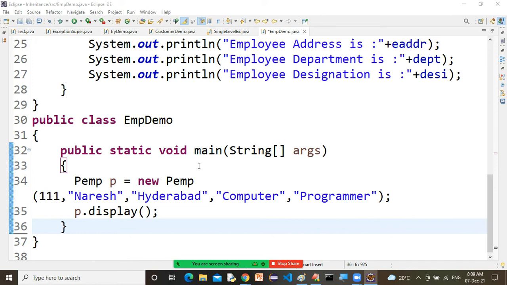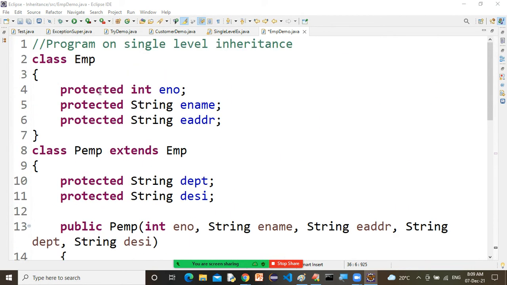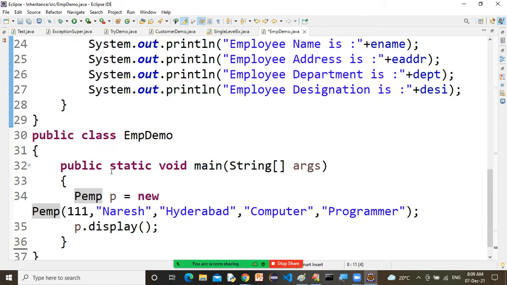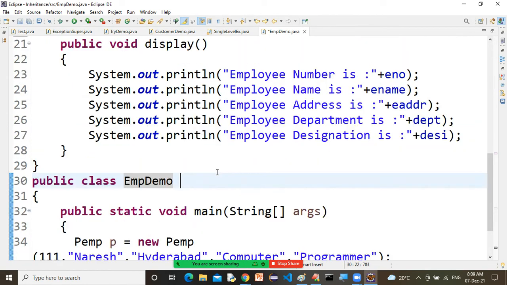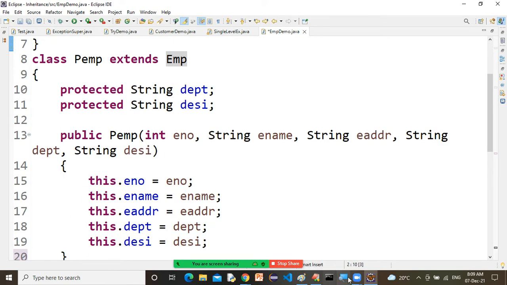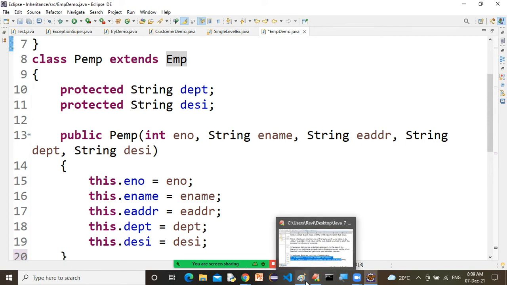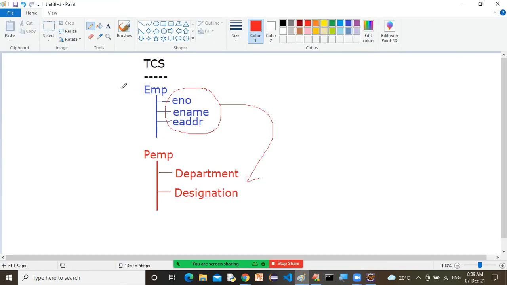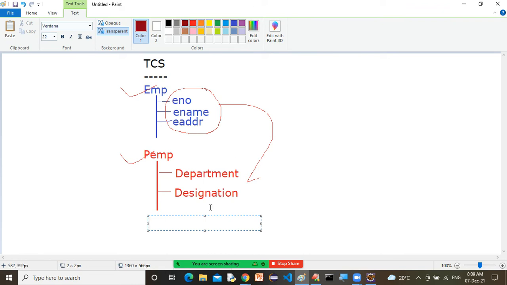Look, altogether we have three classes, sir: class EMP, class PMP, and class EMP demo. Correct or not? Yes, sir, these are the three classes we have: EMP, PMP, and finally EMP demo. Listen very carefully.